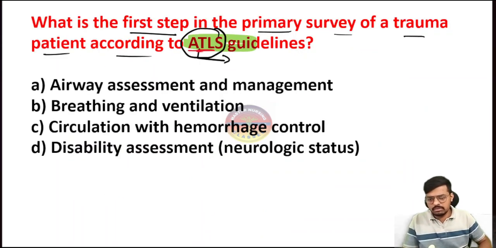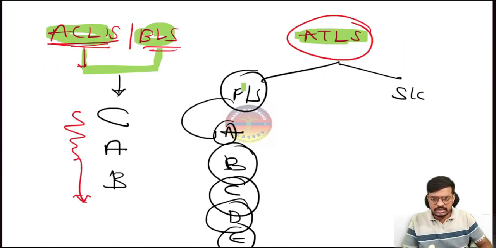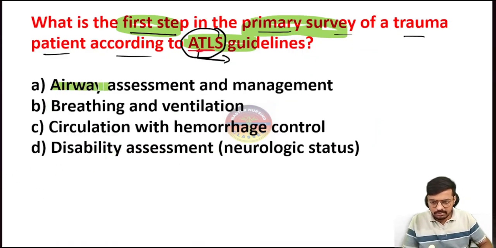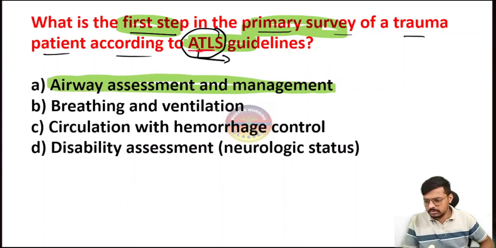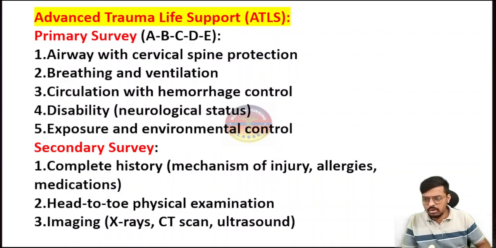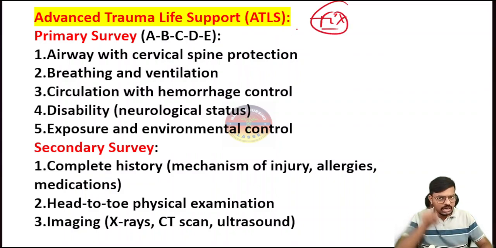Let me come to the main question and read what the examiner is actually asking here. What is the first step in the primary survey of the trauma patient according to the ATLS guidance? Just now I told you, in the ATLS primary survey, the first one is airway management. Along with this, airway management with cervical spine stabilization is very important. One question will definitely come from what I am explaining here now.